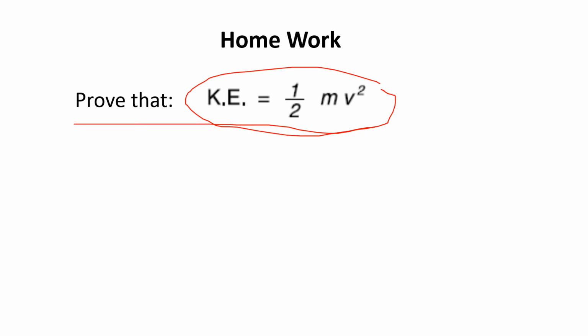If you see page number 122, it's the second paragraph. The energy possessed by a body due to its motion is called kinetic energy, and then you have to write, consider a body of mass m moving with a velocity v. Equation 6.5 gives the kinetic energy possessed by a body of mass m moving with velocity v. So there is also a proof given in your book on page number 122. You can write from the book, and you can also write the answer from the slides.